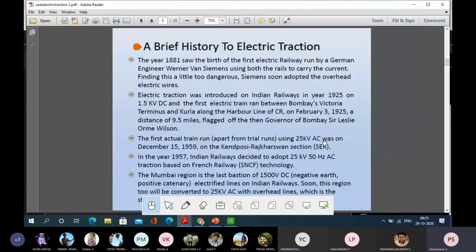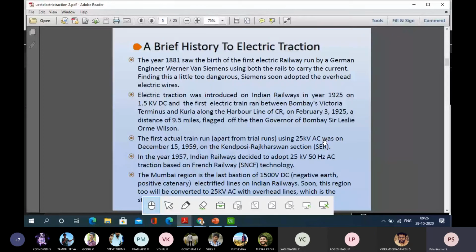As you are all non-electrical students, we should know a brief history of electric traction. The year 1881 saw the birth of the first electric railway, run by a German engineer, Werner von Siemens. We know Siemens now; it is with his name. He used both the rails to carry the current, finding it too dangerous. Then Siemens soon adapted to overhead. Earlier he sent the current through the track only. Then he was able to adapt it to an overhead electric supply. That concept from 1881 we are still continuing.